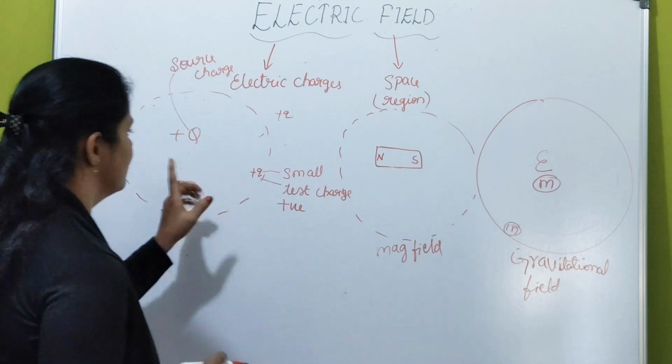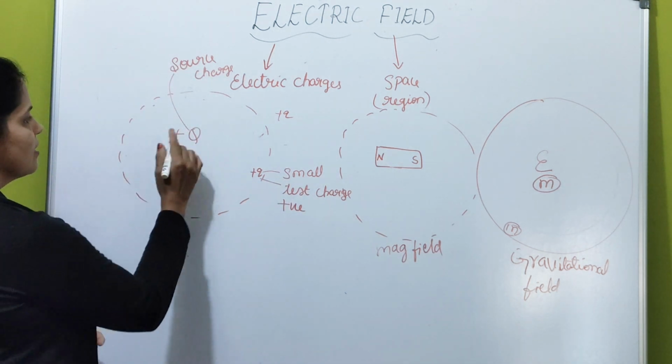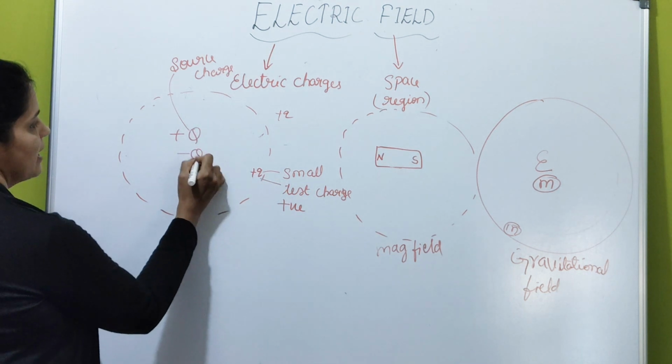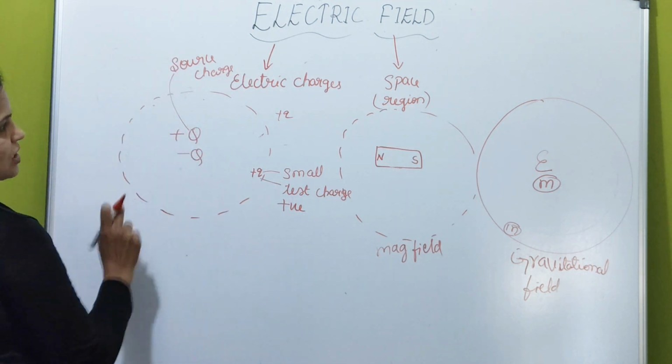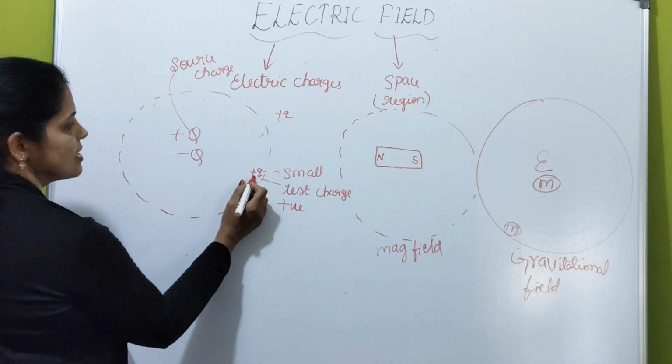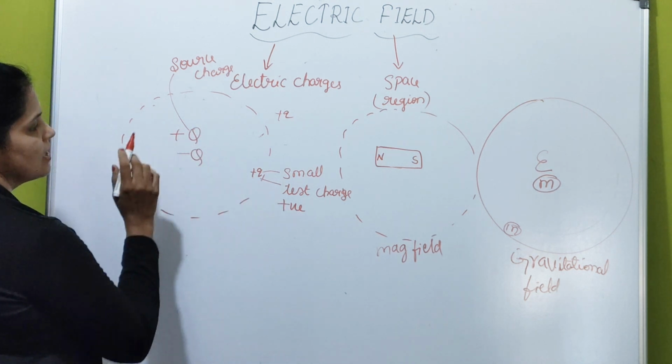Now let us compare this. So here there are two types of charges, right? Plus Q as well as minus Q. So if you place positive charge as a source charge, then test charge is always positive. So test charge is repelled by this positive.